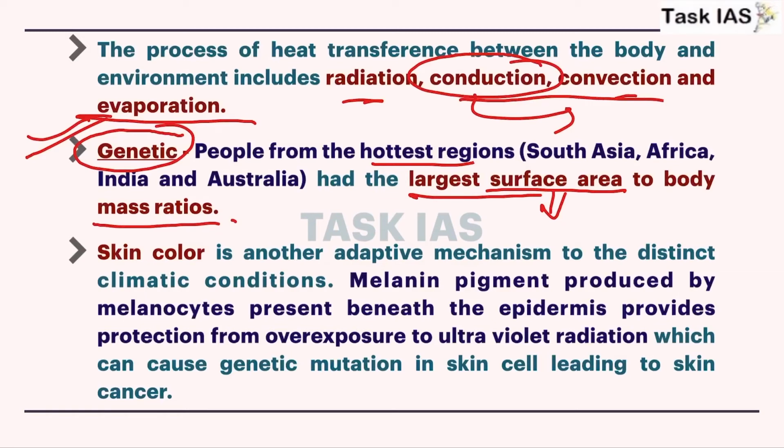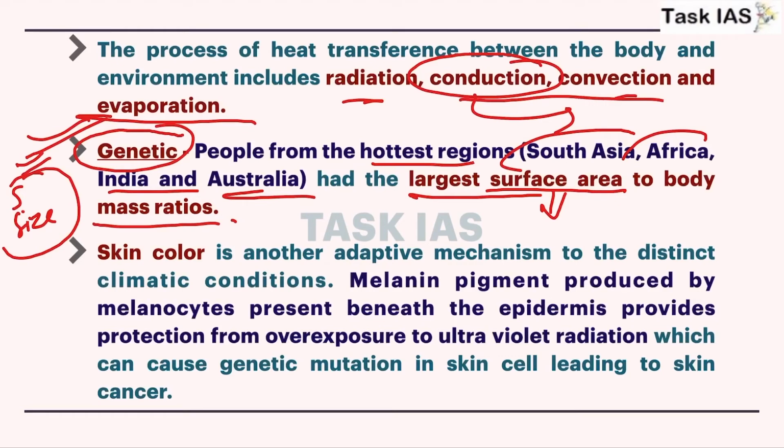And these hotter regions include South Asia, Africa, India or the Australia region. And this surface area or size relationship with our body will be discussed in two laws that we will discuss later. But firstly, consider how our genetic composition helps in adaptation to heat stress.